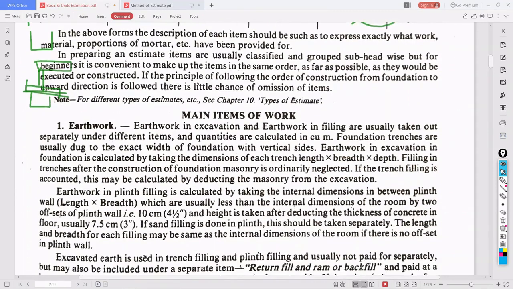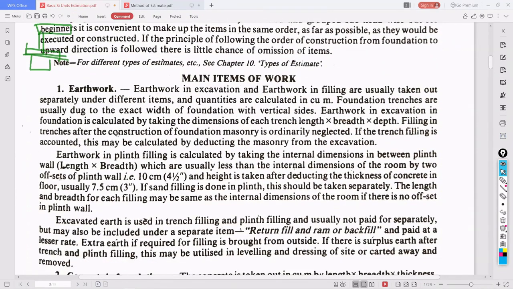Okay, so what are the main items of work? So earthwork. Earthwork in excavation and earthwork in filling are usually taken out separately under different items. Most probably for small types of works, we are not considering earthwork in filling. If it is a major project, then we need to consider it. For a small project, we are not considering.